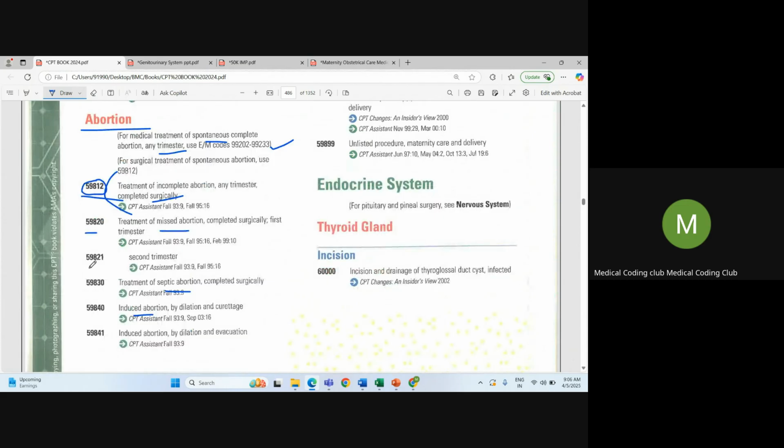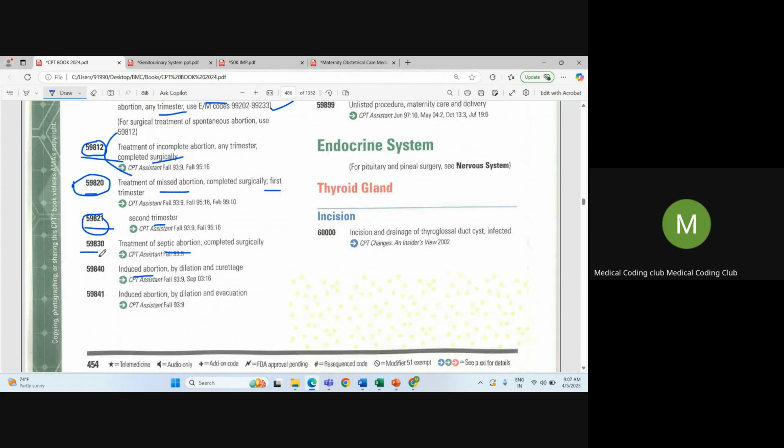Next code set is missed abortion, 59820 and 59821. Missed abortion means the fetus has retarded growth, and the fetus dies before reaching about 20 weeks of gestation. Here we have to check which trimester, first or second. For the first 3 months you can code 59820. After 3 months you can code 59821.